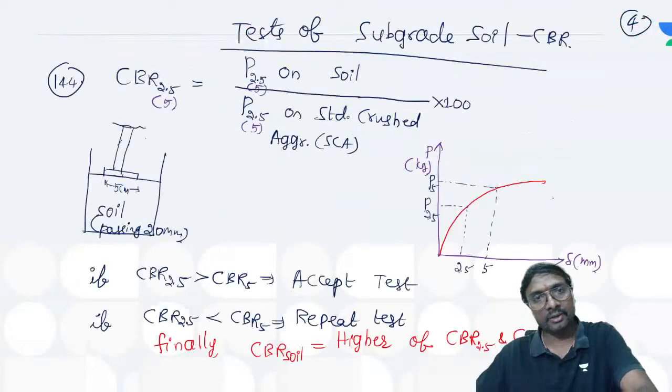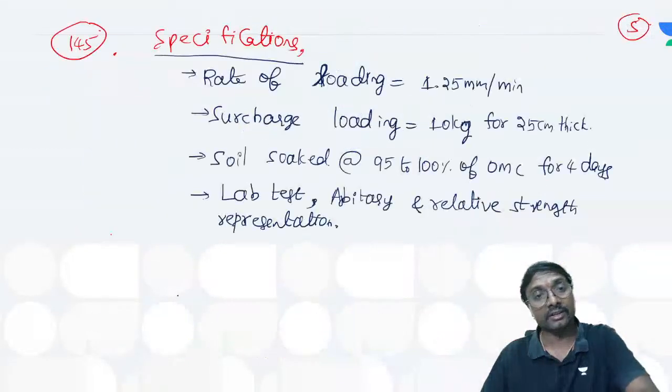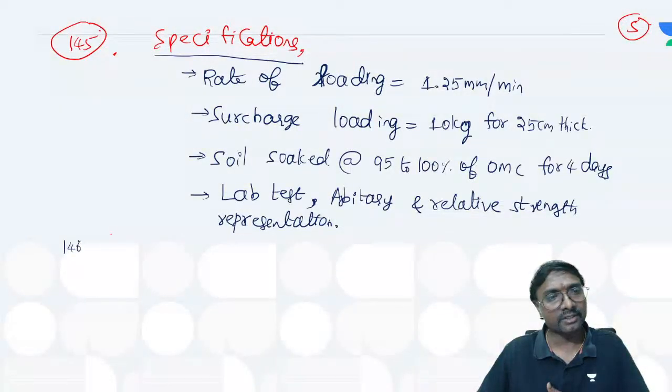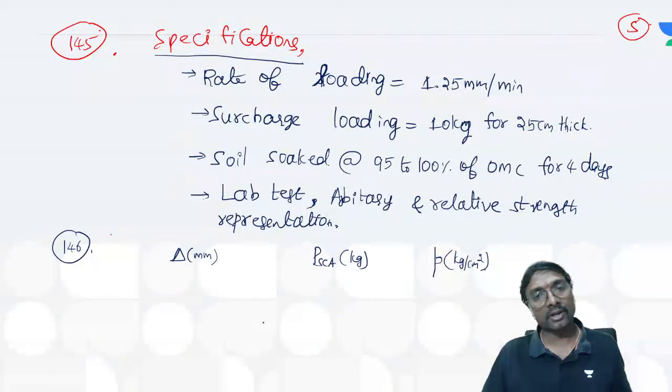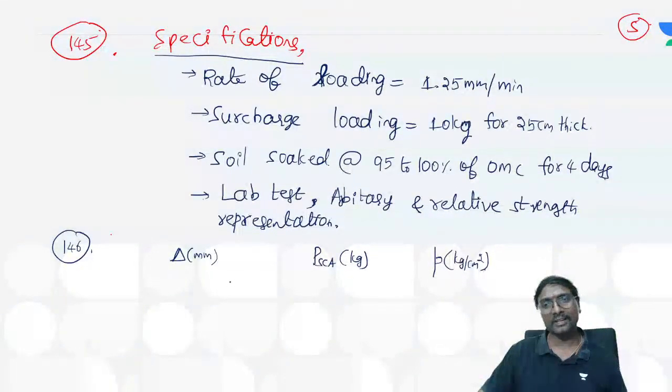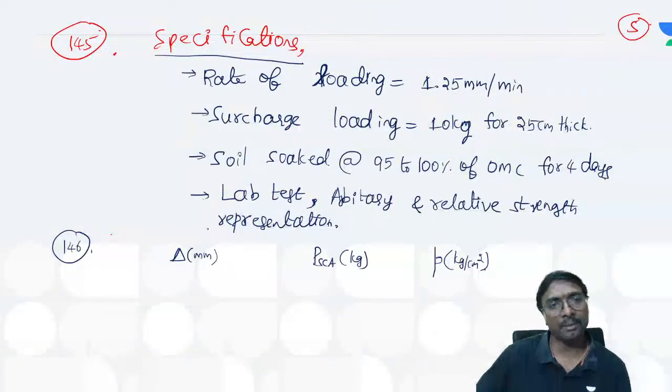So this is comparing, in this formula, the load on the soil for 2.5 mm deformation divided by the load on the standard crushed aggregate. Now what are these values of the load on the standard crushed aggregate, corresponding to this deformation in millimeters? Load on the standard crushed aggregate in kg, and pressure as well. Why pressure also? Because of the same plunger diameter. What is the diameter of this plunger? I have to write it here, I forgot. Right, the specifications. Tell me.